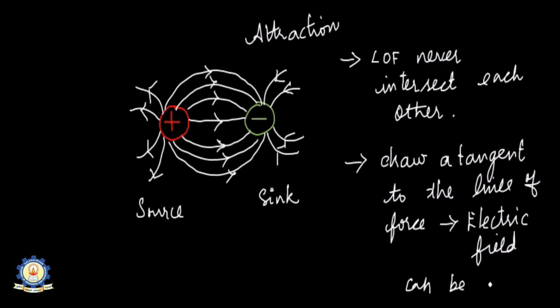So how to get the direction of the electric field? You can just draw a tangent. Next we'll move to the next concept. Before getting into the concept, let me draw a plain sheet of surface. I have taken a plain sheet. I have marked some lines. These are nothing but the lines of force.